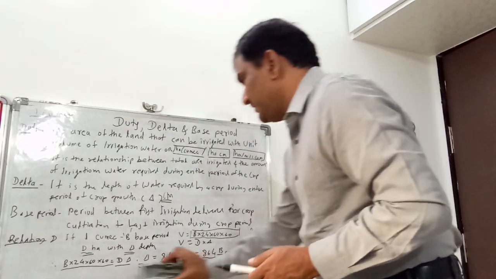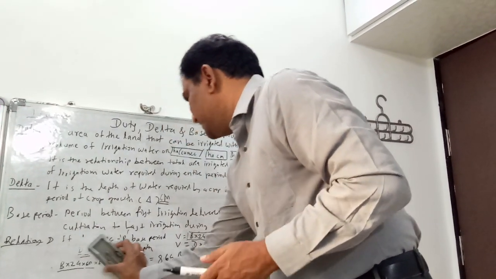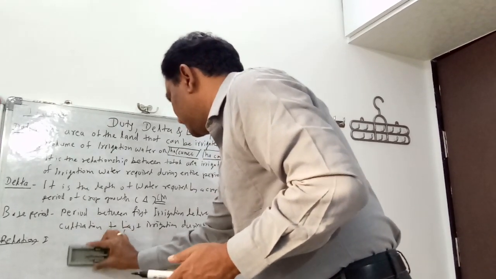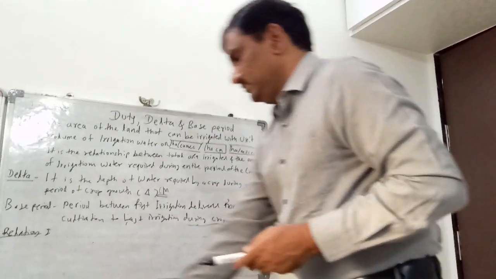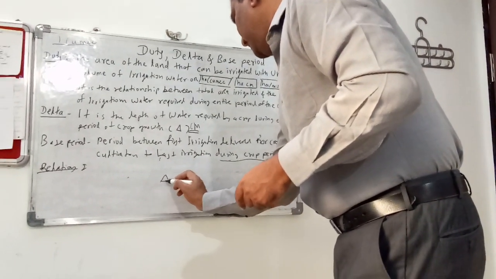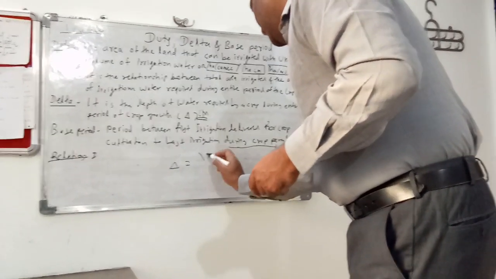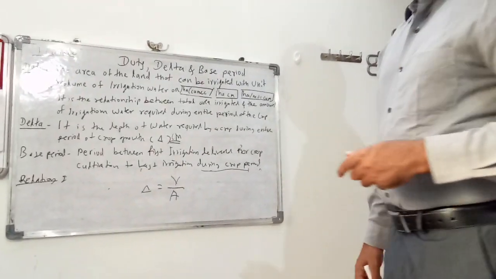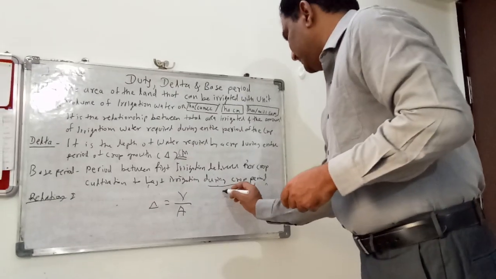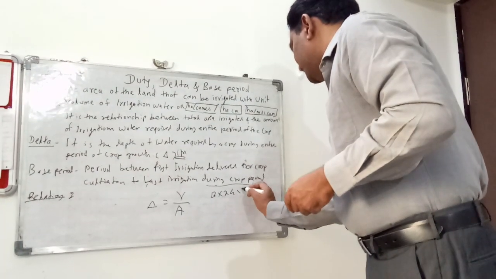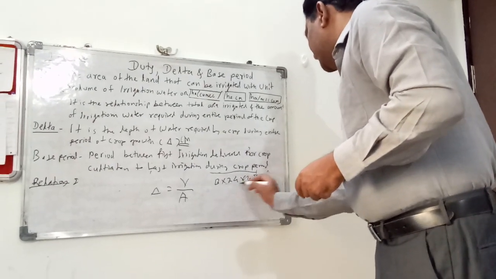Another formula is there. Delta is equal to volume upon area. Volume is, in the above case, 24 into 60 into 60.